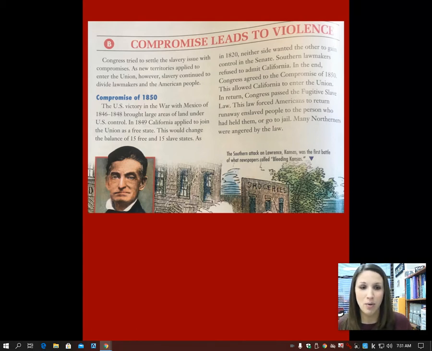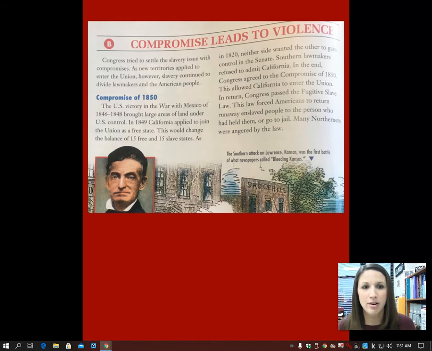And you're going to look at more about this later, but a lot of people in the North were angered by this law, and it put the fear into African Americans that were living in the North. So this compromise was quite the deal.